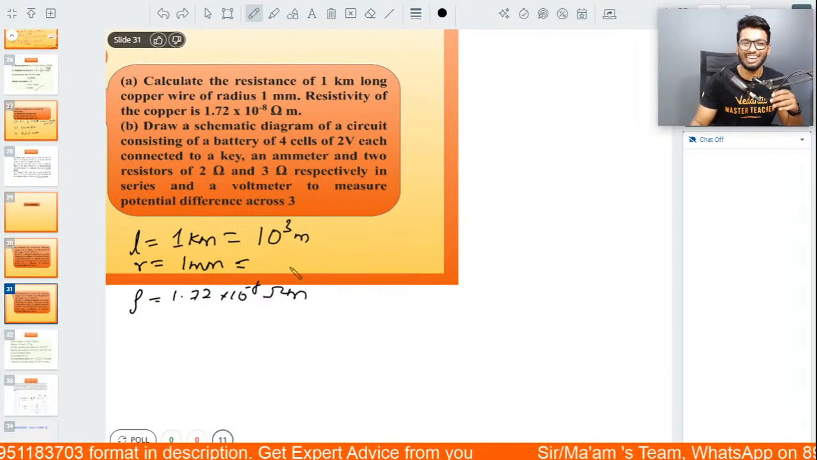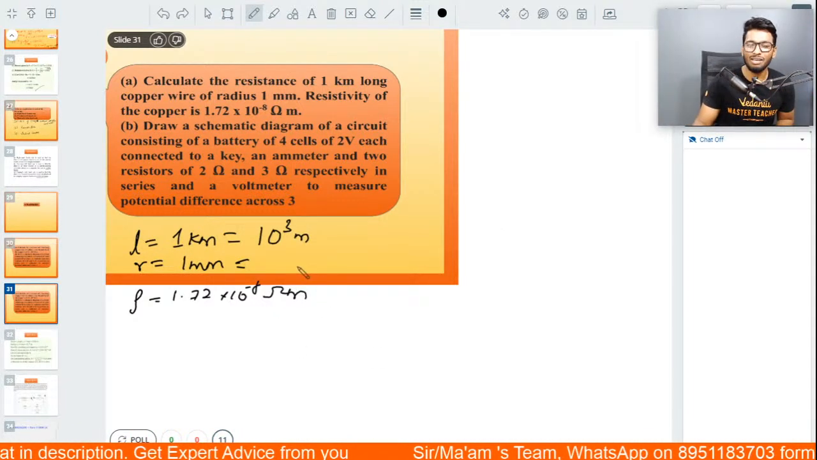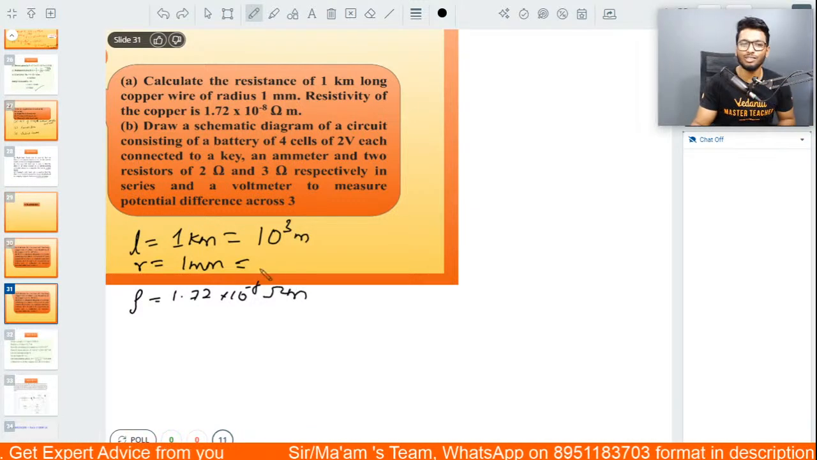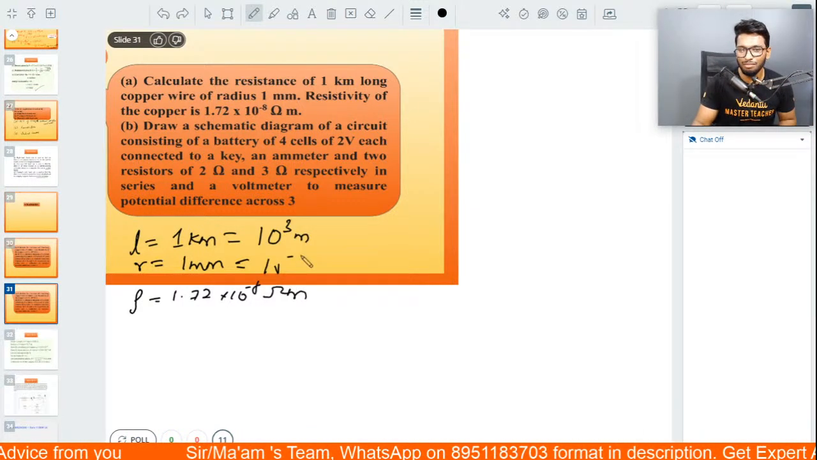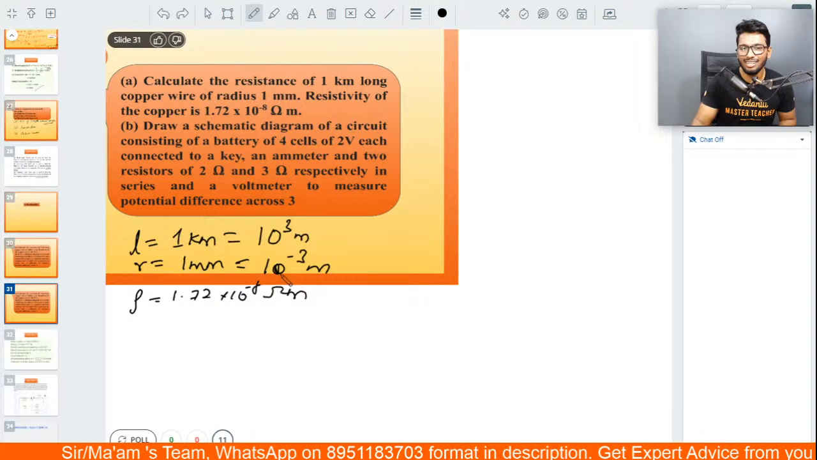Let's do this one quickly, guys. Resistance is given as 1 millimeter. So I would ask you to convert this also to meters. So that's going to be 10 to the power minus 3 meters. So that is basically the conversion.